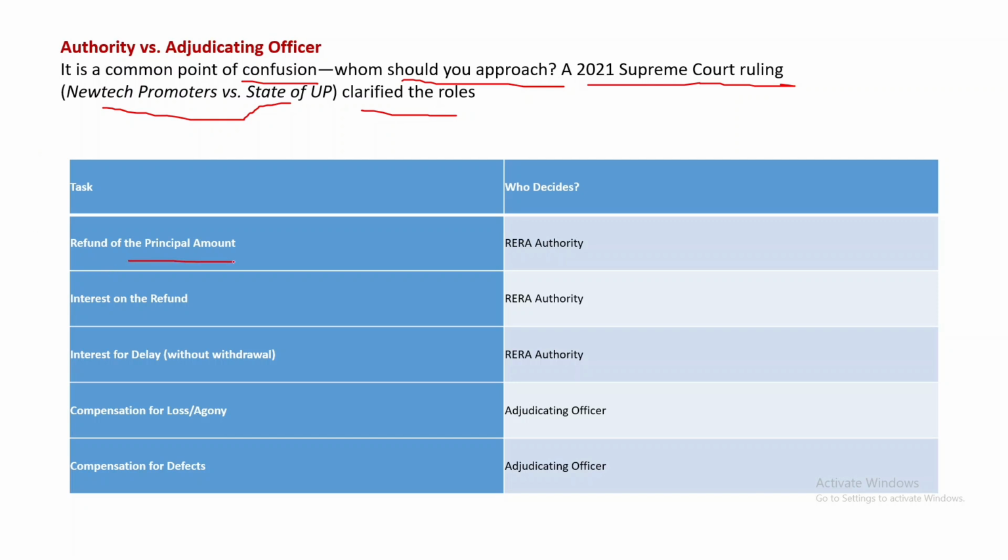Refund of the principal amount: RERA Authority. Interest on the refund: RERA Authority. Interest for delay without withdrawal: RERA Authority. Compensation for loss and agony: adjudicating officer. Compensation for defects: adjudicating officer.